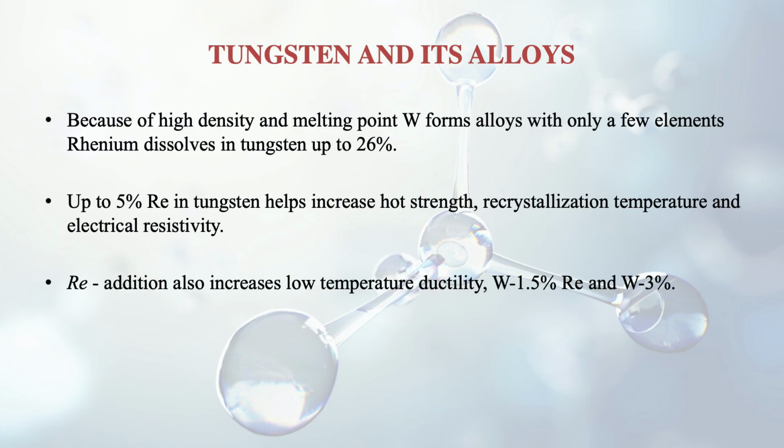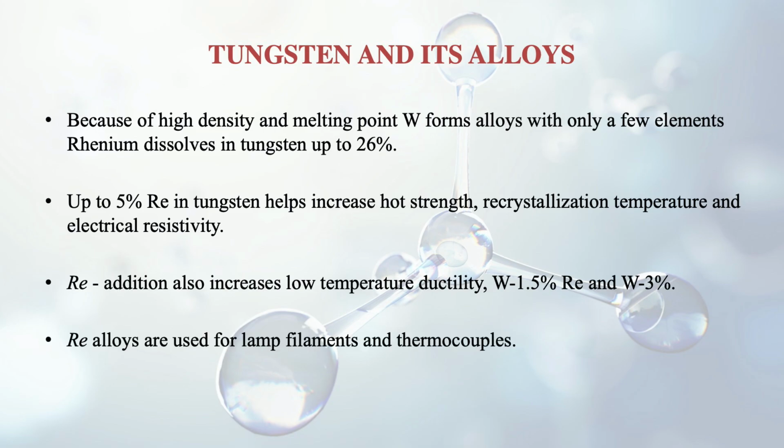Rhenium addition also increases the low temperature ductility. So at low temperature our tungsten will become much more ductile if rhenium is there. So it is around 1.5% of rhenium, and tungsten about 3%. So two kinds of alloys are there. Rhenium alloys are used for lamp filaments and thermocouples.